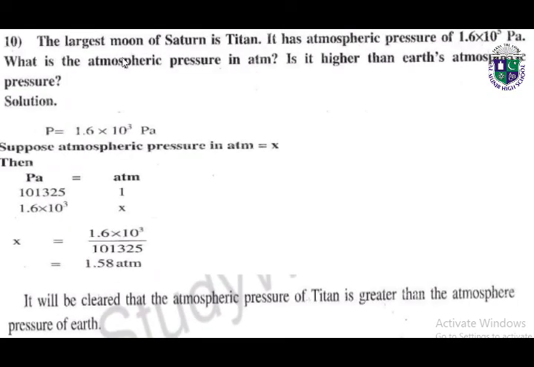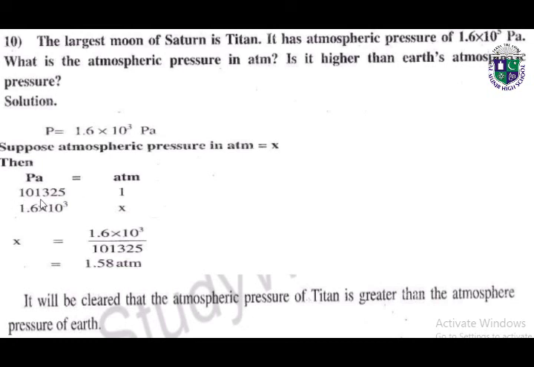Next, the largest moon of Saturn is Titan. It has an atmospheric pressure of 1.6 into 10 power 5 pascals. What is the atmospheric pressure in atm? It is higher than Earth's atmospheric pressure. So solution, here we have the pressure, which is 1.6 into 10 with power 3. Suppose atmospheric pressure in atm is X. So we will take the equivalence between atm and pascals.